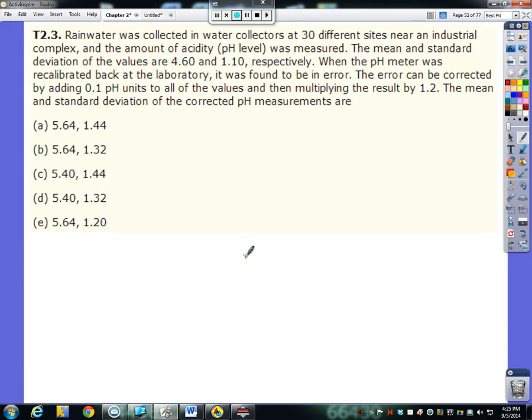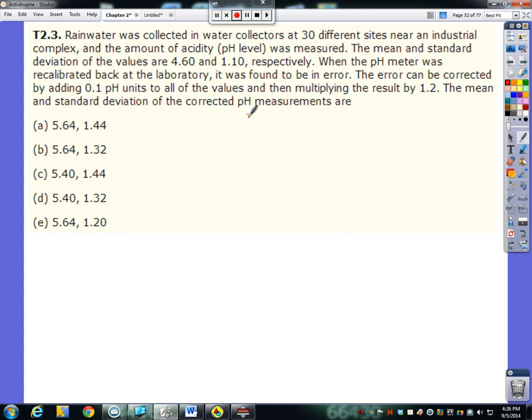All right, 3. Rainwater collected in water collectors at 30 different sites near an industrial complex. The amount of acidity was measured. Mean and standard deviation are 4.6 and 1.1 respectively. When the pH meter was recalibrated back at the laboratory, it was found to be in error. The error can be corrected by adding 0.1 pH units to all of the values and then multiplying the result by 1.2. The mean and standard deviation of the corrected pH measurements are fill in the blank.